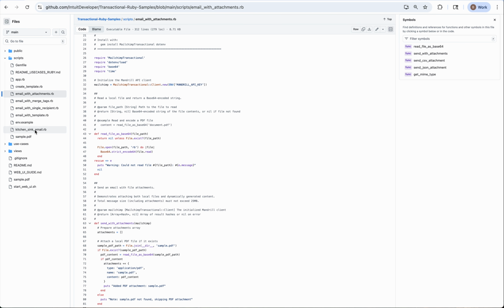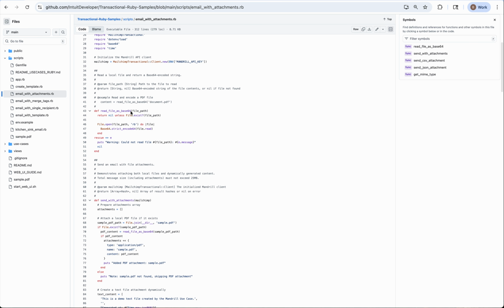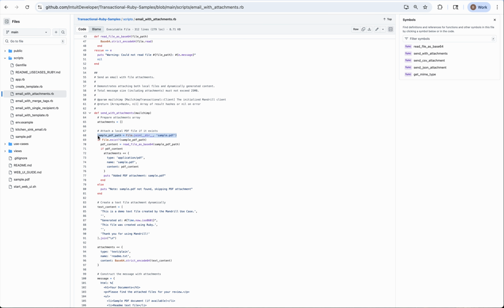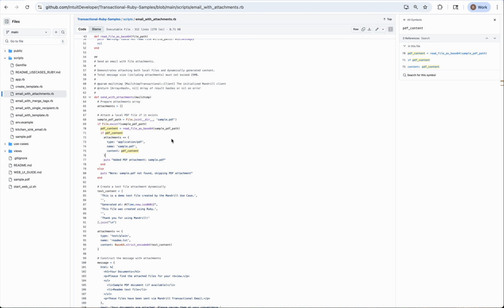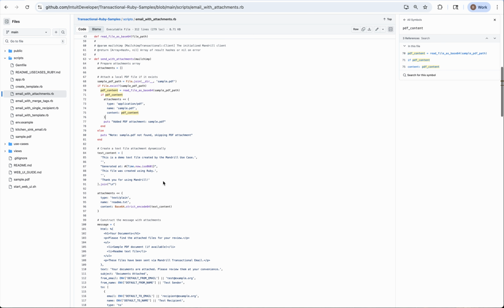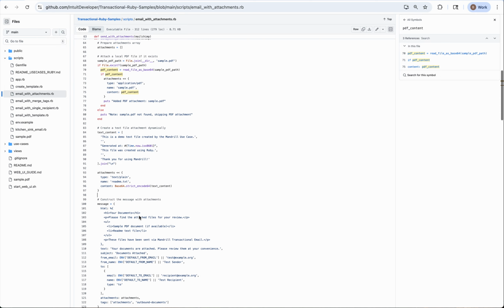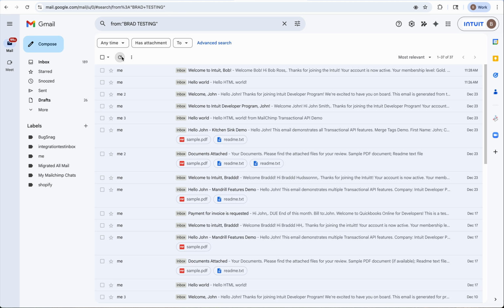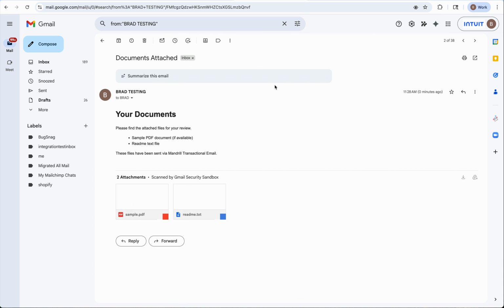Here we have our sample.pdf file in the same scripts folder. What's happening here is we are reading that, and if that file exists, we are then adding it to our content. Down here we have this attachments, and down here you'll see how we're adding that to our message object. Just like that, we can send our documents.